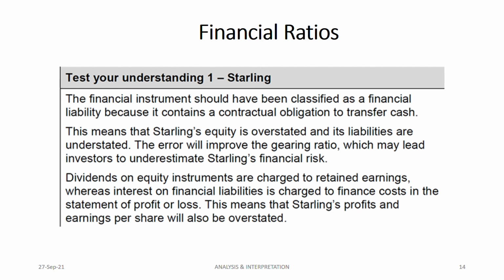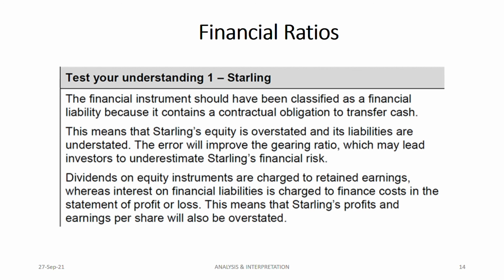Okay, so the last paragraph talks about dividends on equity instruments being charged to retained earnings. Because you have classified a liability incorrectly as an equity, now dividend also will be there on that equity instrument. So where will that dividend go? Retained earnings. It will be charged to retained earnings. Whereas interest on financial liabilities is charged to finance cost in the statement of profit or loss. Can you understand? That means a financial liability will have interest. That interest will go where? Statement of profit or loss as a finance cost.